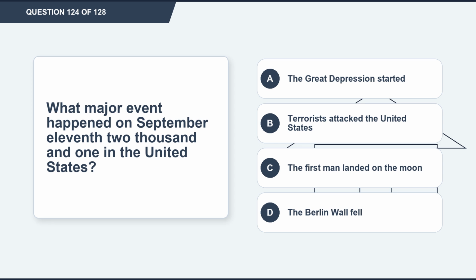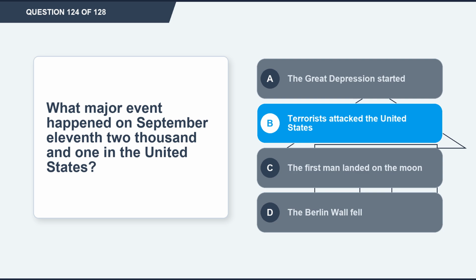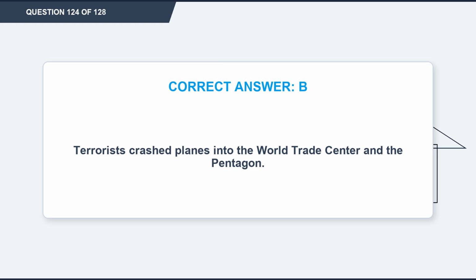Question 124. What major event happened on September 11, 2001 in the United States? Option A, the Great Depression started. Option B, terrorists attacked the United States. Option C, the first man landed on the moon. Option D, the Berlin Wall fell. The correct answer is option B, terrorists attacked the United States. Explanation. Terrorists crashed planes into the World Trade Center and the Pentagon.